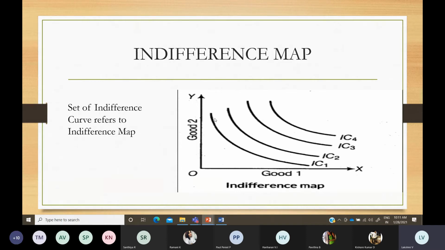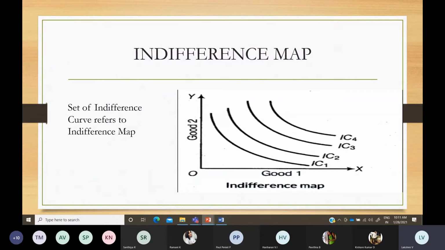And it will not touch the x-axis or y-axis, either x-axis or y-axis. The indifference curve will not touch here. And if you see here, this low indifference curve gives the lowest level of satisfaction to you. And the curve which is highest will give the highest level of satisfaction. The highest indifference curve will give you the highest satisfaction level.